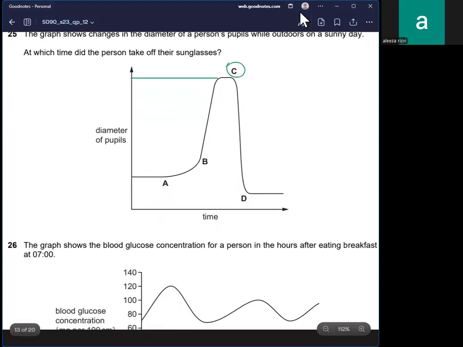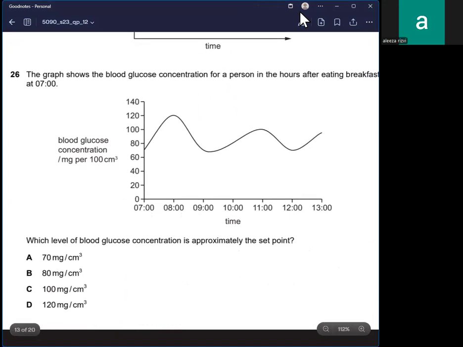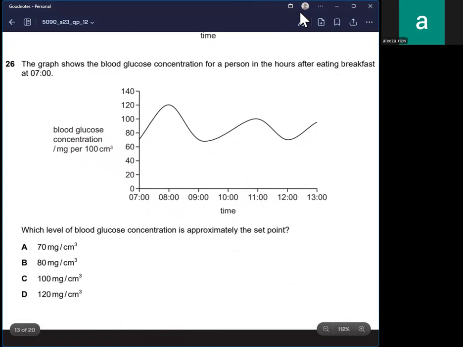Okay, so next part, question number 26. The graph shows the blood glucose concentration for a person in the hours after eating breakfast. Which level of blood glucose concentration is approximately the set point?